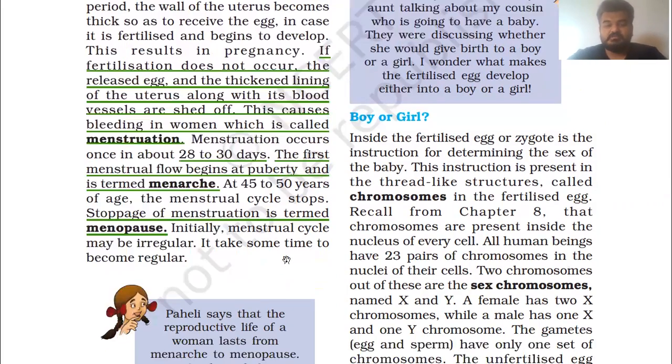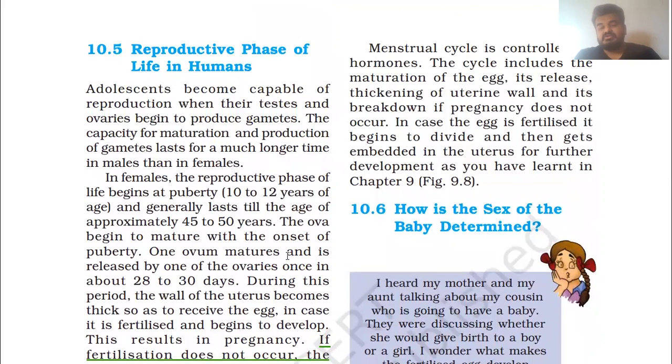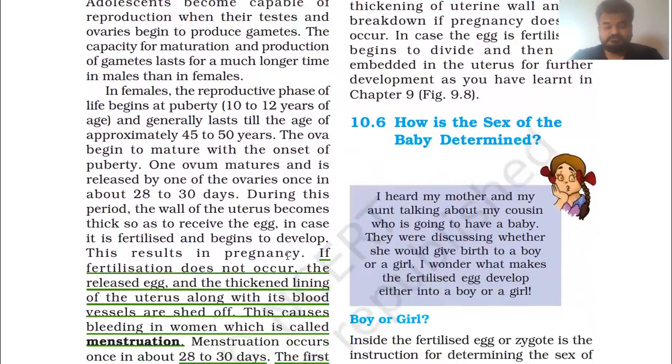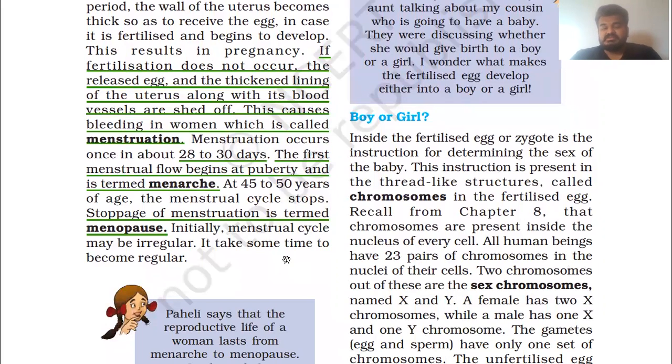In the upcoming topic, topic 10.6, how is the sex of the baby determined, we are going to discuss this during pregnancy. Boy or girl? What is the reason behind a boy or a girl? How can we recognize whether the baby is a baby girl or a baby boy?